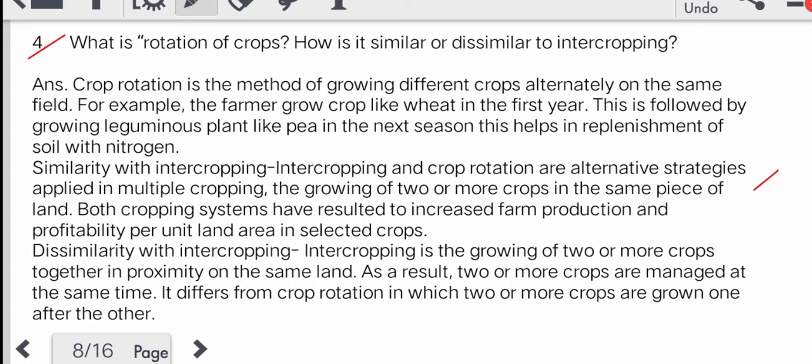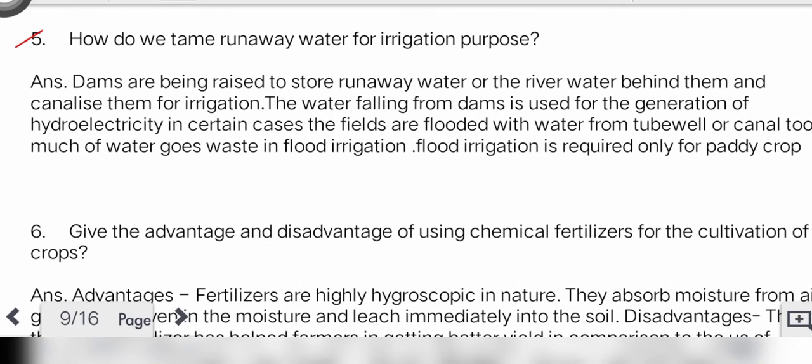It differs from crop rotation in which two or more crops are grown one after other. Fifth, how do we dam runaway water for irrigation purpose? Dams are being raised to store runaway water or the river water behind them and canalize them for irrigation. The water falling from dams is used for generation of hydroelectricity.